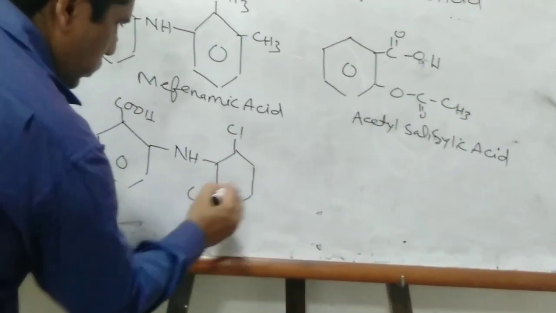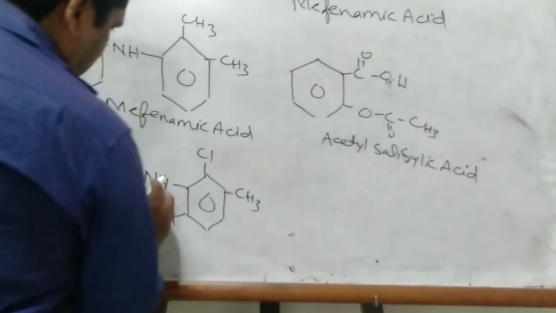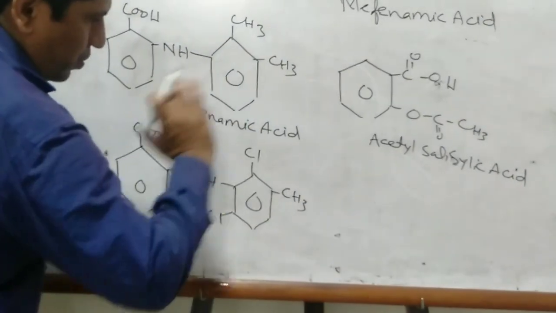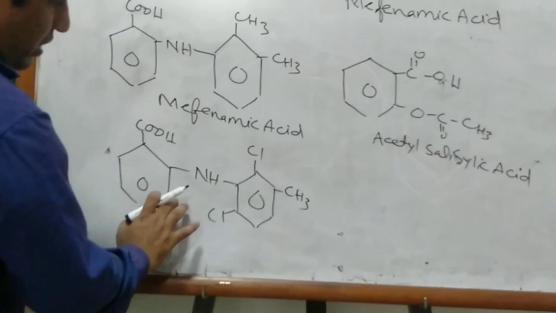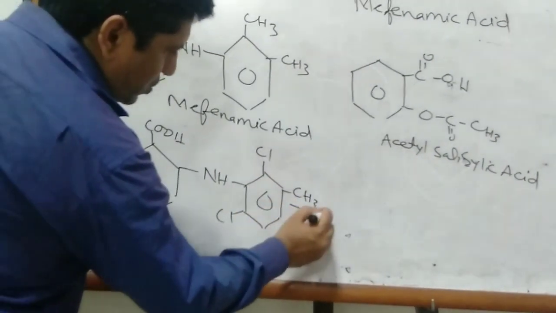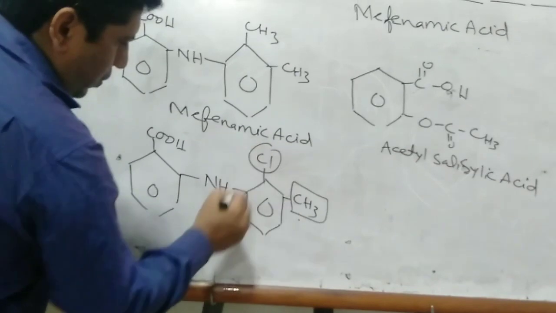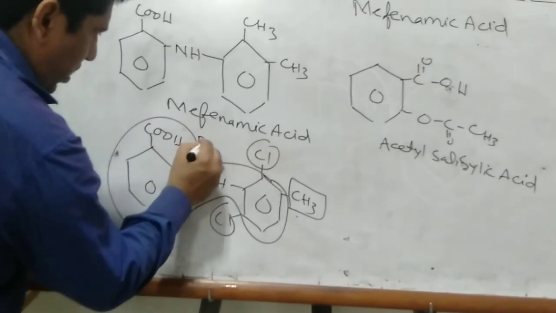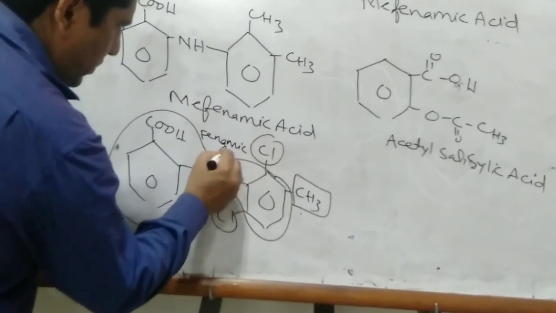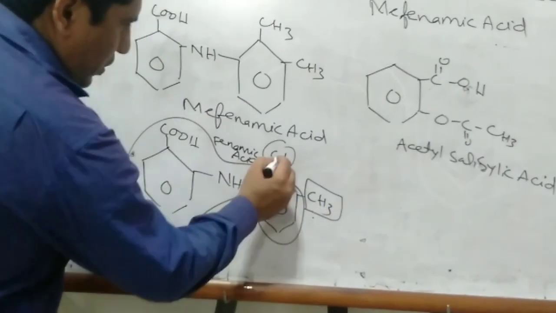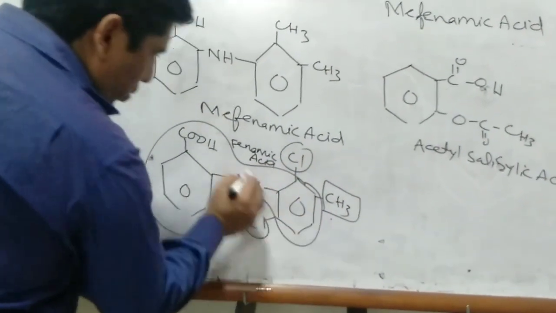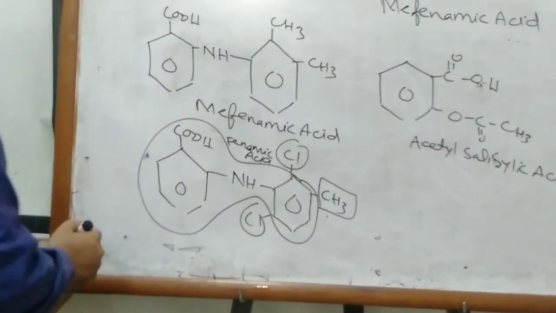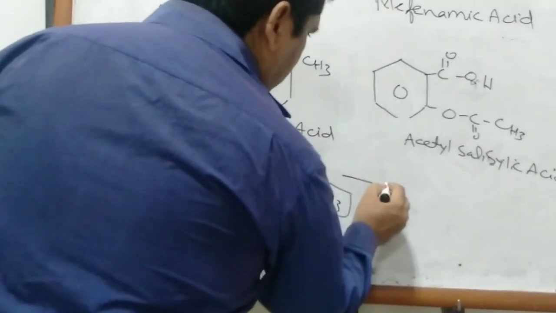Both Cl are present adjacent to the amino group, one Cl on the right side and the other on the left side, and at the third position there is a methyl group, so it is called meclo. That whole linkage is called phenamic acid, and that linkage I already told you is anthranilic acid or aminobenzoic acid. And the further structure you can synthesize.